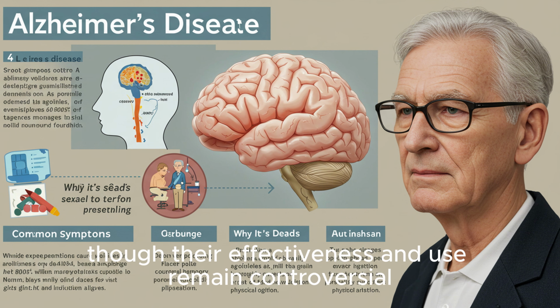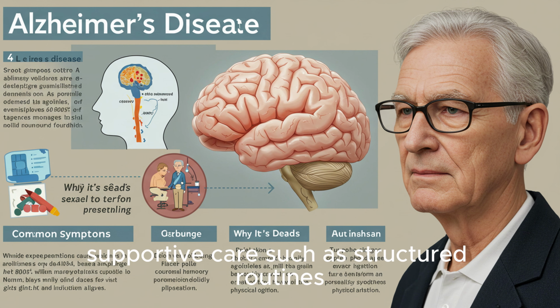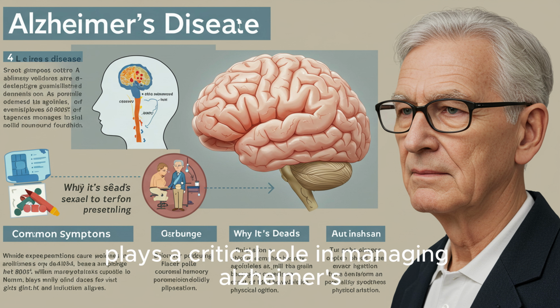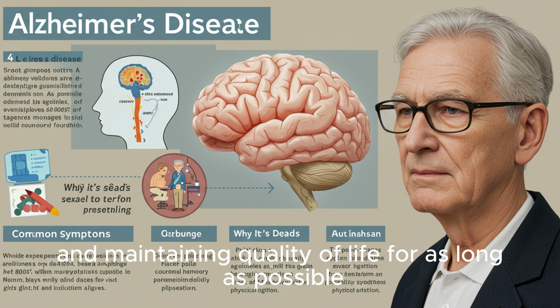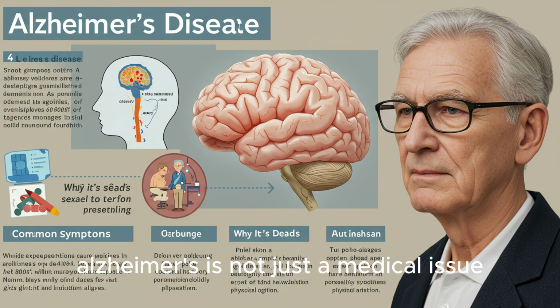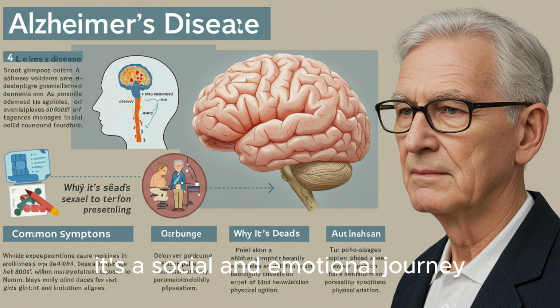use remain controversial. Supportive care such as structured routines, memory aids, physical activity, and caregiver support plays a critical role in managing Alzheimer's and maintaining quality of life for as long as possible. Living with Alzheimer's. Alzheimer's is not just a medical issue, it's a social and emotional journey.